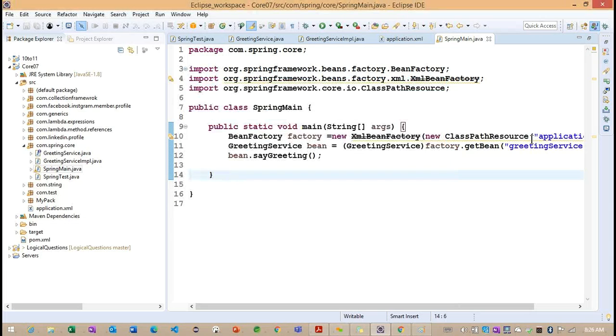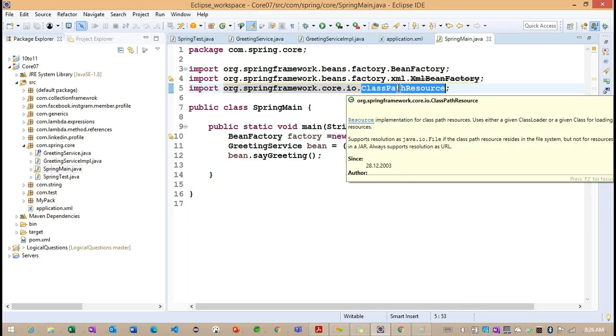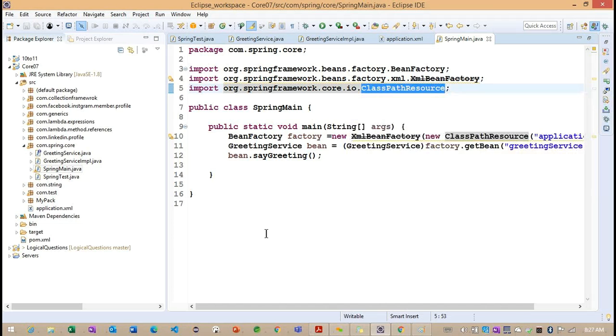From this Resource, we have ClassPathResource, which is our implementation class, and we have one more, FileSystemResource. Getting the point. We'll see the difference between classpath and file system later.